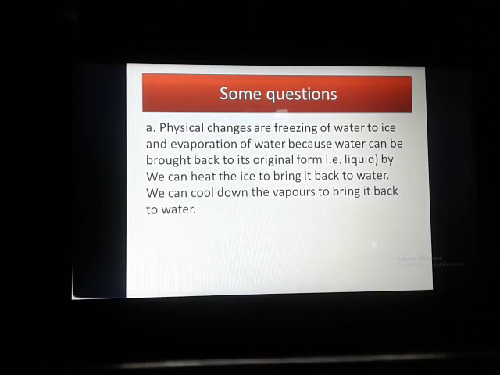Physical changes are freezing of water to ice and evaporation of water, because water can be brought back to its original form, that is liquid. We can heat the ice to bring it back to water, and we can cool down the vapors to bring it back to water. That means in this total process the chemical composition is not changed, only the state is changed, and that state may be reversed.